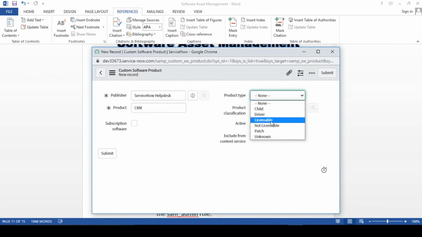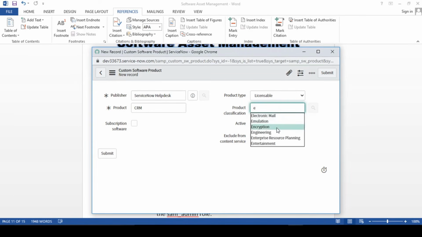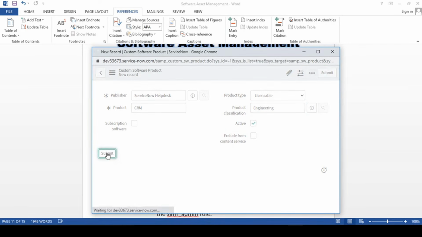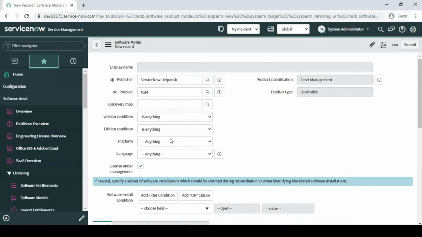Again it should be licensable, and let's keep it in, let's say, encryption, something, and let me say engineering, something. Okay, and I'm submitting it. Fine. Once we submit, here it is. Now CRM is there, right?